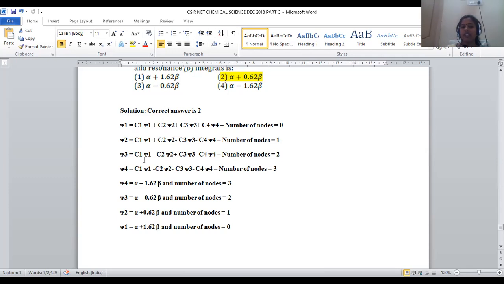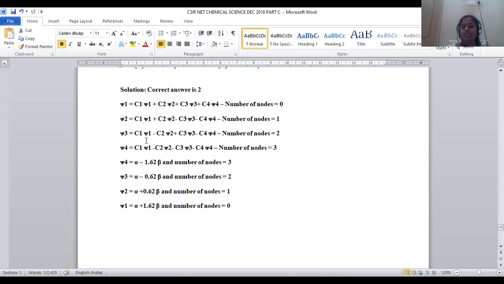For the third level of energy of 1,3 butadiene, it is C1 psi1 minus C2 psi2 plus C3 psi3 minus C4 psi4. Here you can regard this as one antibonding node because of the plus minus interaction, and here also a plus minus interaction, so two nodal planes can be observed here, right? For this third energy level, the number of possible nodal planes is 2. For the psi4 level, all are antibonding only. So 1, 2, 3 kinds of antibonding interactions can be found. Subsequently, the number of nodal planes is exactly the same: for psi4, the number of nodal planes is 3 only, right?